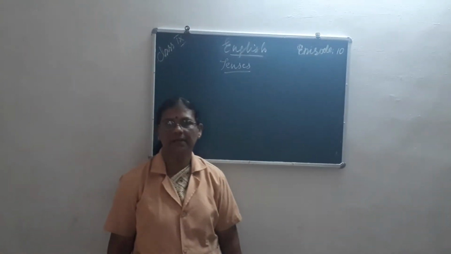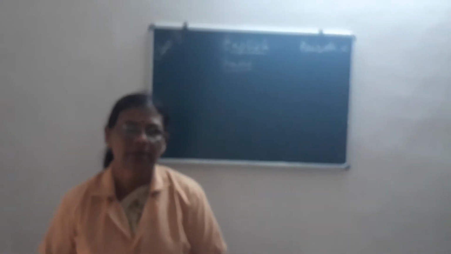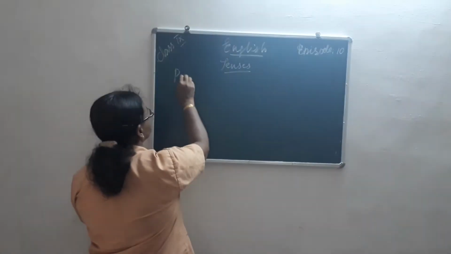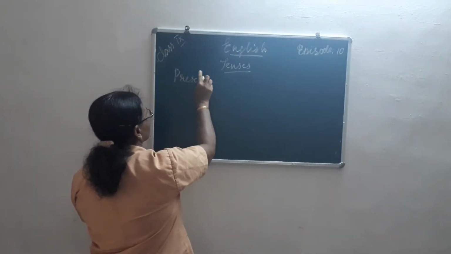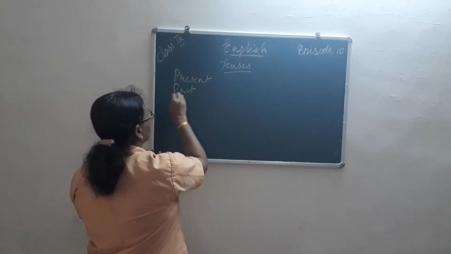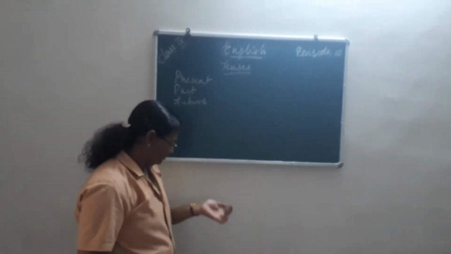So tenses, last class also we studied about the tenses. They are of three. Which are they? Present, past and future. Present, past and future.